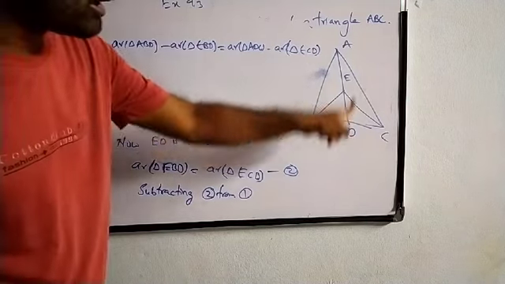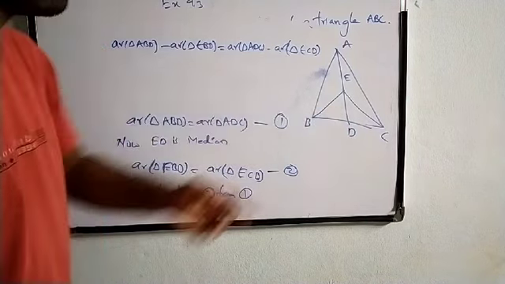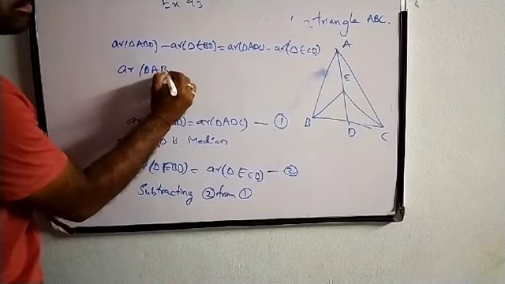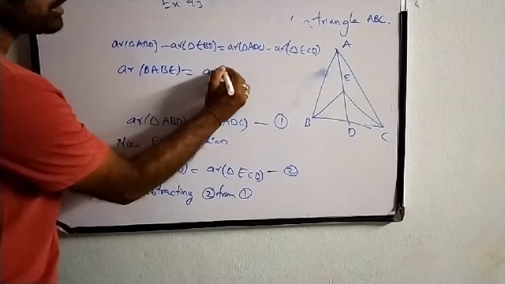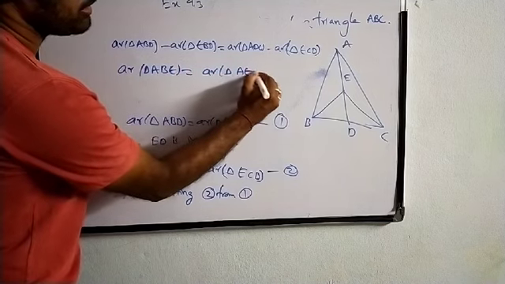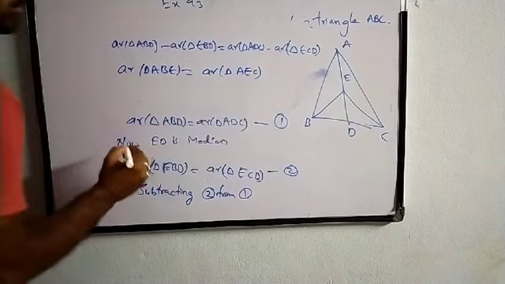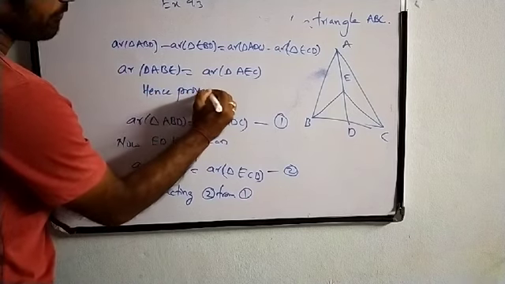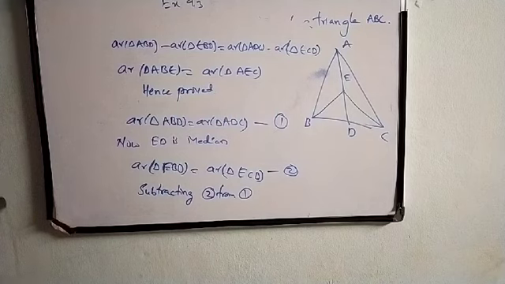So from the total triangle, if I remove this EBD triangle, I get area of triangle ABE is equal to area of triangle AEC. So hence proved. This is the first proof.